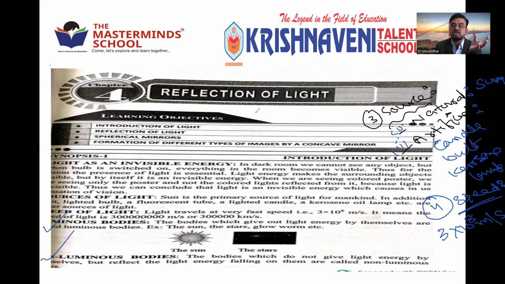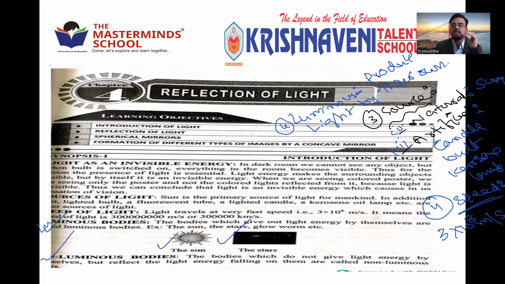Now, for the next part, there is another classification, whether it is a natural source or artificial source. Some bodies produce light by themselves, like the sun. You can see the sun, stars. They are called luminous bodies. Luminous bodies are those which produce light by their own.